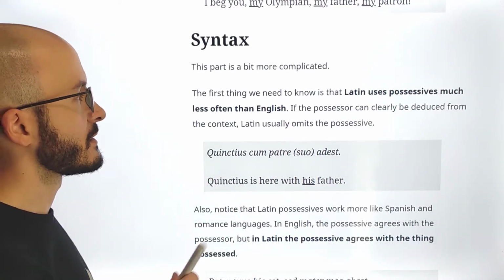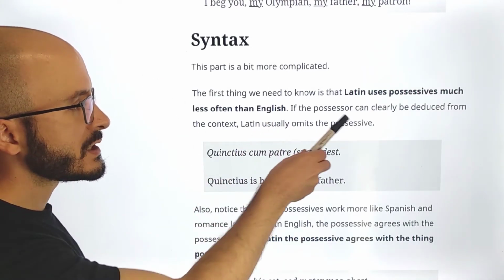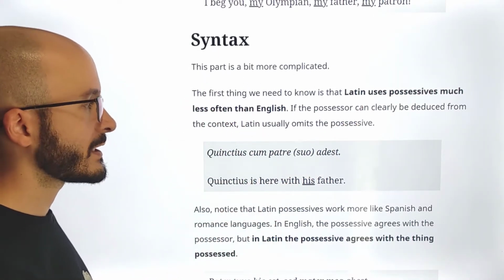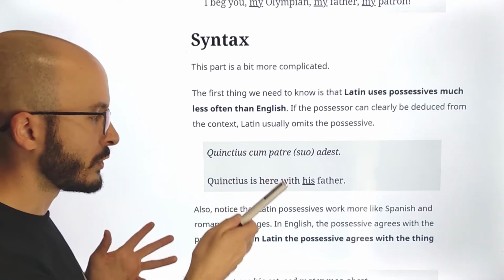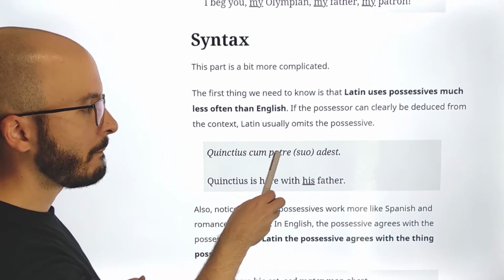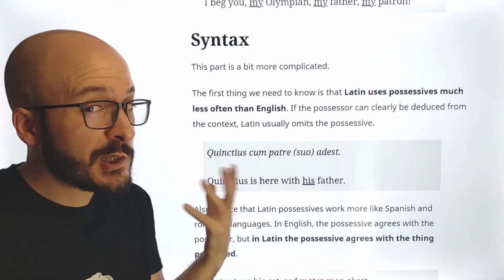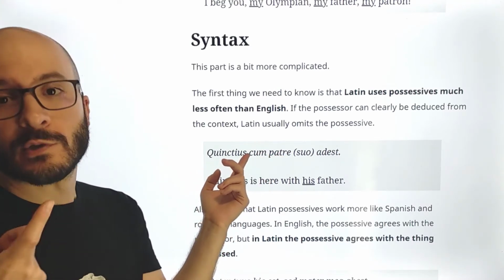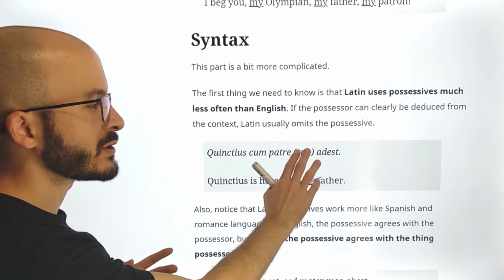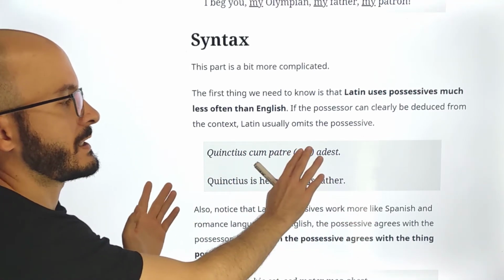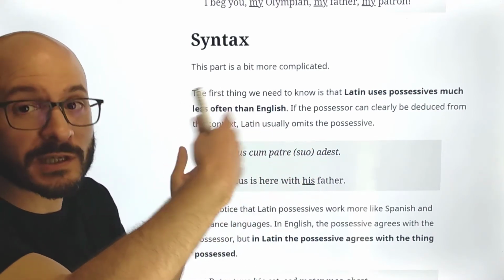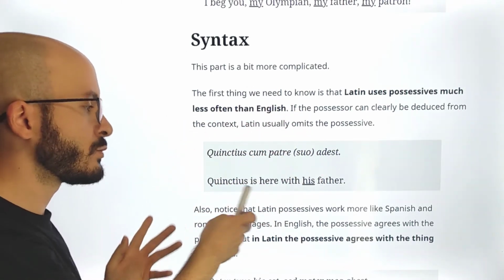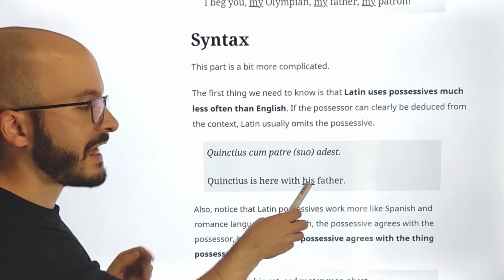Now let's see this. The first thing we need to know is that Latin uses possessives much less often than English. If the possessor can clearly be deduced from the context, Latin usually omits the possessive. So for example, we have Quinctius cum patre adest. Unless you say otherwise, you would understand that this father is Quinctius's father. So you don't really have to say patre suo. It is obvious that cum patre is with his father. But in English, we would always say Quinctius is here with his father.